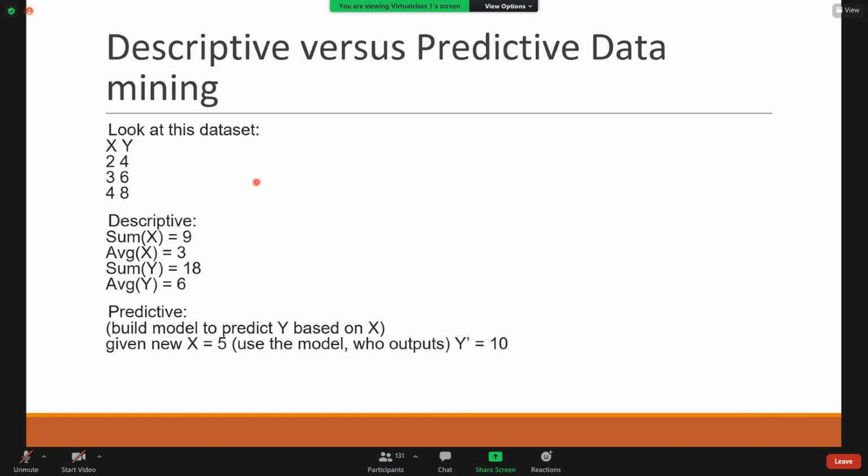And coming to the predictive task, from this available data, you have to develop a model in such a way that if x is known and y is unknown, you should predict y. And similarly, if y is known and x is not known, you should predict x. That is, if a new value for x is given such as 5, what could be the value of y? You have to develop a model from the given data set. So this kind of prediction, or building the model, is called the predictive task.